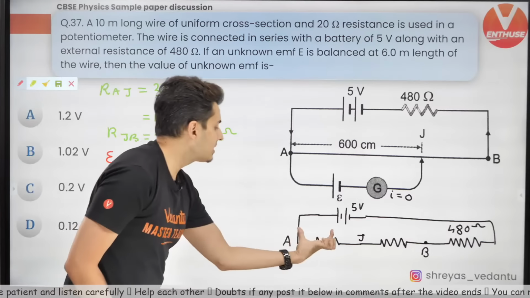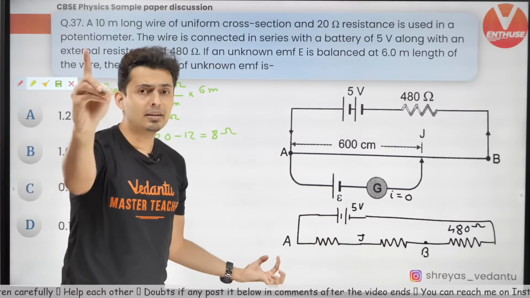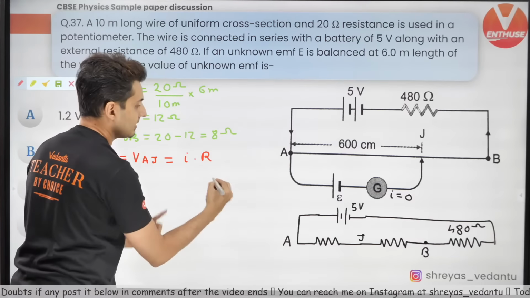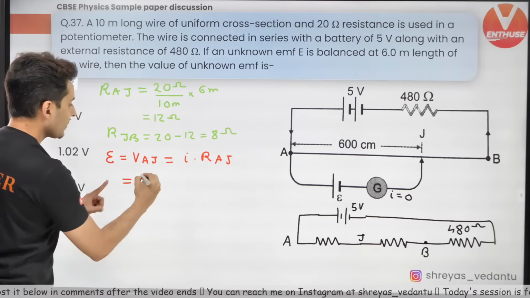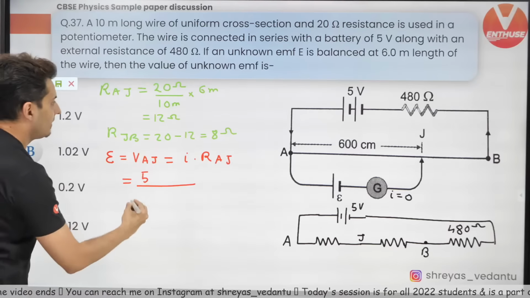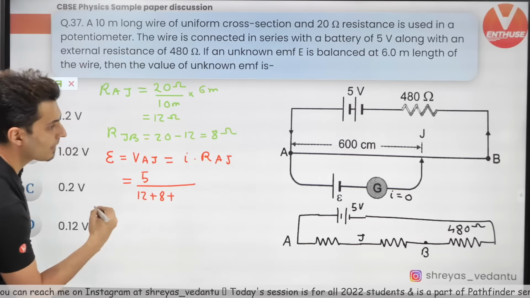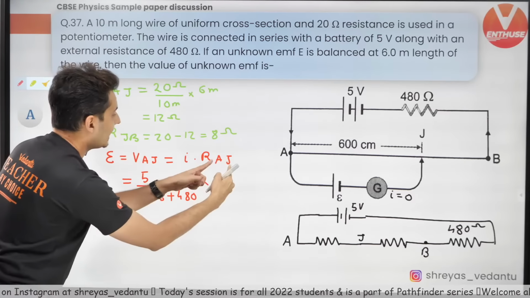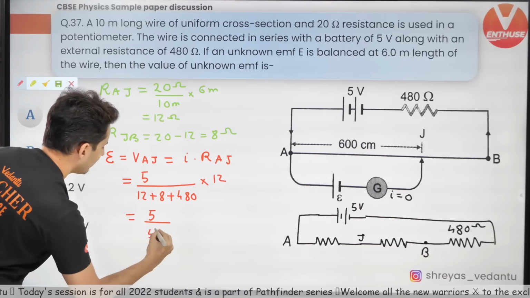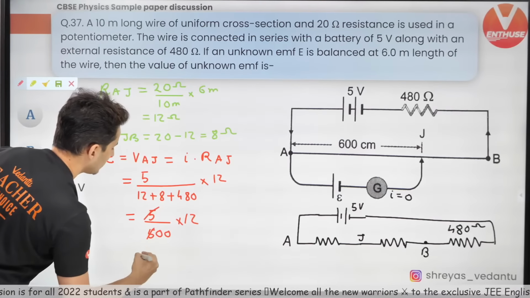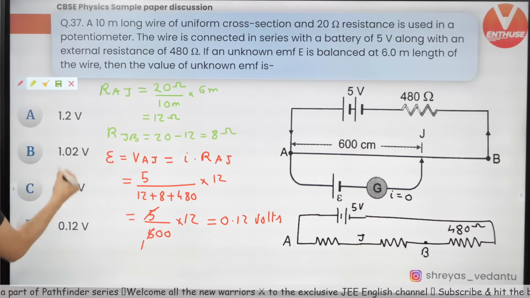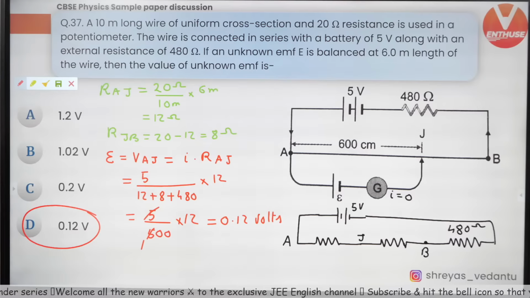And what is voltage across any resistor when in series? Standard formula. Voltage will be nothing but current into resistance of AJ. And what is the current? The total voltage, which is 5, divided by total resistance. Total resistance is 12 plus 8 plus 480, which is 500, into AJ. What is AJ? That is 12. Well, this is simple now. 5 divided by 500, into 12. So this will become 0.12 volts. That's the answer. Is it there? 0.12 volts? Yes, option D. Correct.